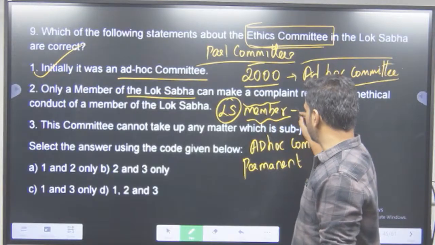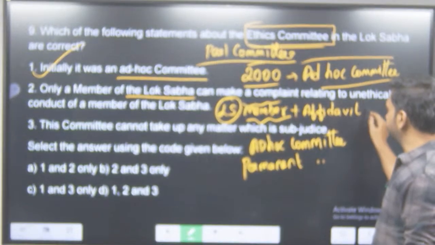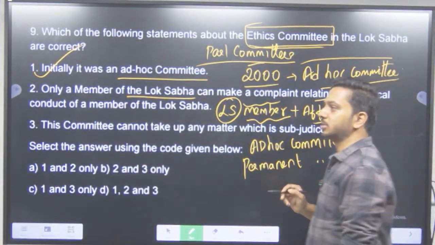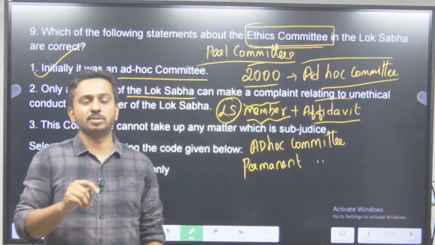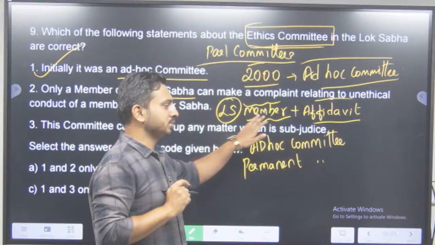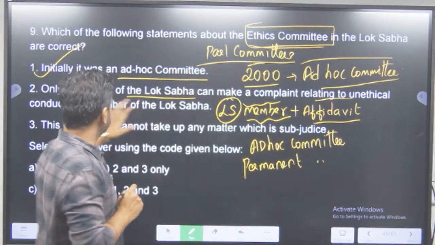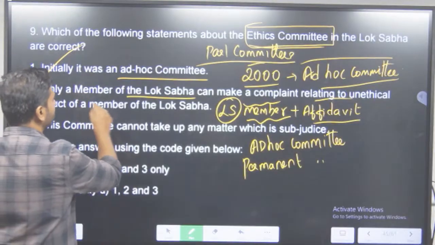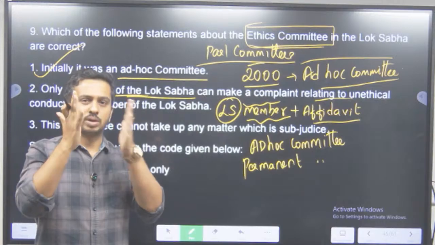You need one signature of one Lok Sabha member to actually forward that complaint to the speaker. And this Lok Sabha member needs to give an affidavit in your name, saying that the contents of this complaint are true to the best of my knowledge. So with that affidavit and the Lok Sabha member's signature, you can actually complain to the ethics committee. So the second statement, only a member of the Lok Sabha can complain, is making it too narrow.